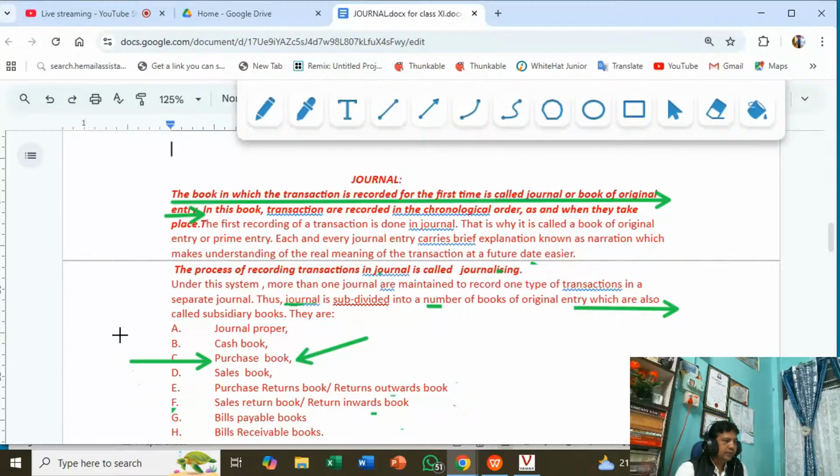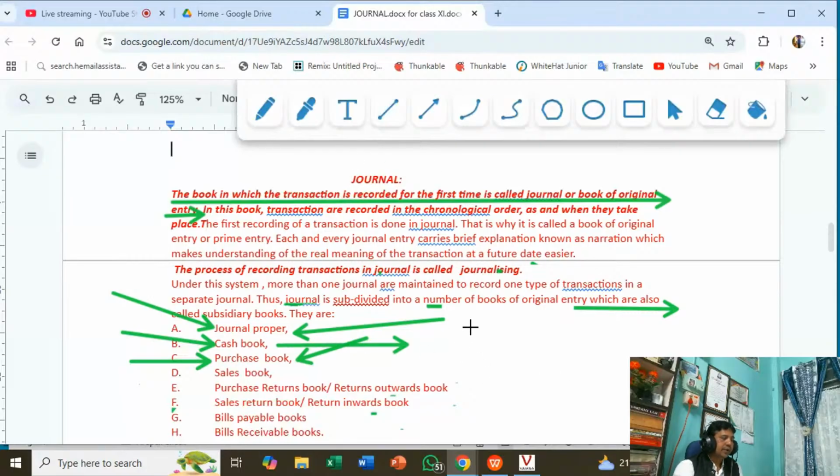If goods are purchased for resale for cash, it will be recorded in the cash book. Now, similarly, if furniture is purchased, which is not for sale but is used in the business, it will be recorded in the journal proper. So transactions which are not covered by these seven books will be recorded in the journal proper. Each book has particular features, so a separate book is maintained for a separate type of transaction. So this is the journal.